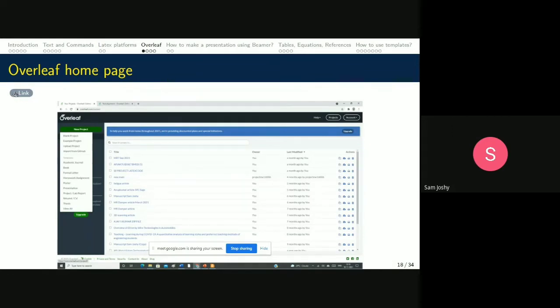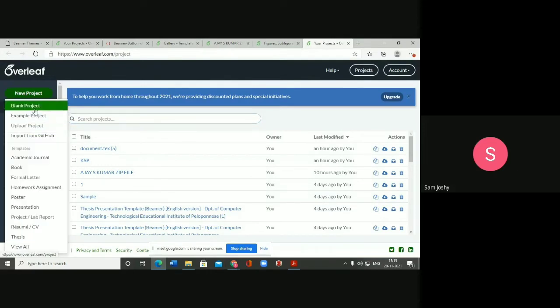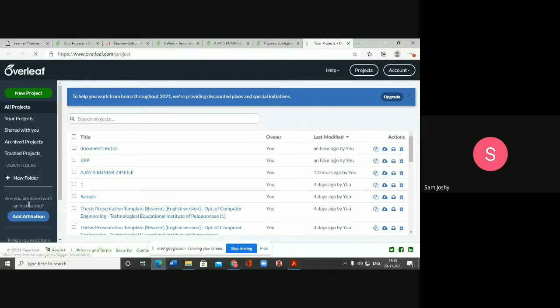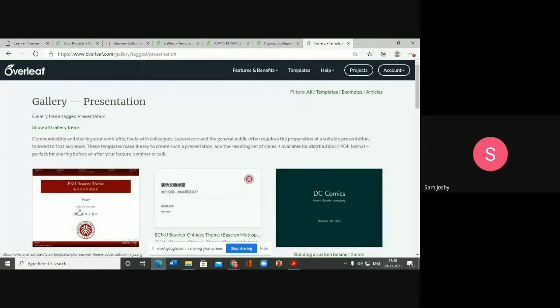So I'll show you the home page, in which on the left side we have the new project, and on the right side I have the projects which I am working on. If I click a new project, I have a number of options. Either I can select a blank project, or I can select the templates from these, from academic journal to thesis. If I select any of these, I get a number of templates which I can edit and use for my own purpose.